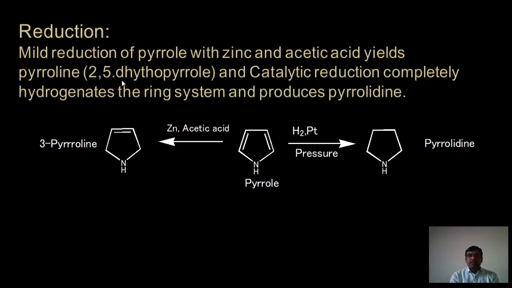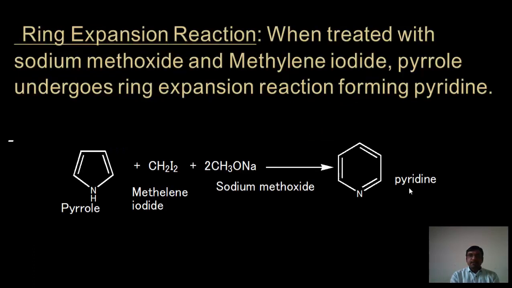Next is the reduction reaction. Reduction means addition of hydrogen atoms on the unsaturated double bond. Here we can do partial reduction also. When pyrrole reacts with zinc in acetic acid, it gives 3-pyrroline, meaning only one double bond is reduced. When pyrrole reacts with hydrogen with platinum catalyst under pressure, we get pyrrolidine, meaning reduction of the two double bonds.